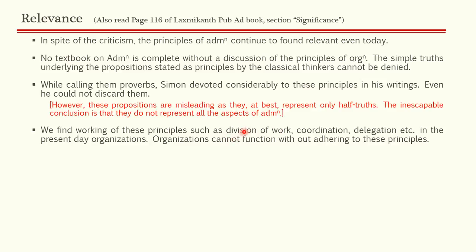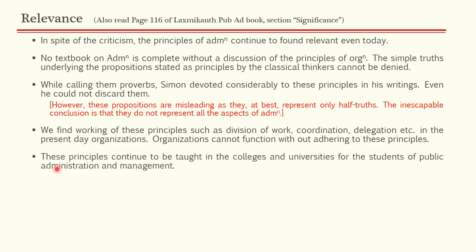All of these principles you can see at work. Organizations cannot function without adhering to them. So these principles are important. They continue to be taught in colleges and universities. We are learning them as part of the UPSC syllabus. So these principles continue to be taught in all schools and colleges for students of public administration and management.